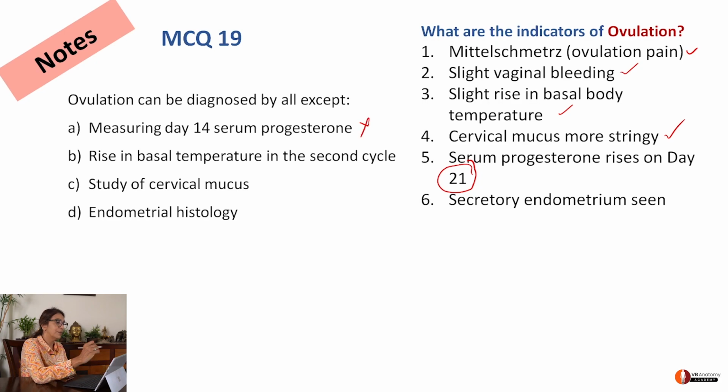No. Rise in body temperature? Yes. Rise in study of cervical mucus? Yes. Stringy mucus, remember. Endometrial histology? Yes. Secretory endometrium. So, by looking at progesterone on day 14, you're not going to find out whether ovulation has been done, right? So, that has to be the incorrect and therefore the correct option, A.